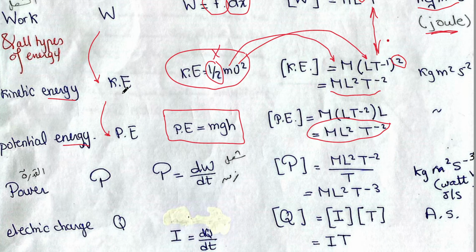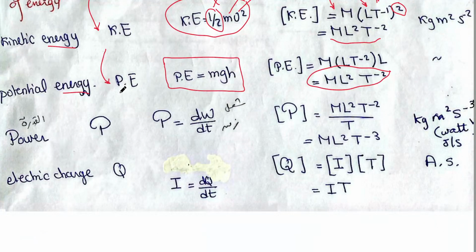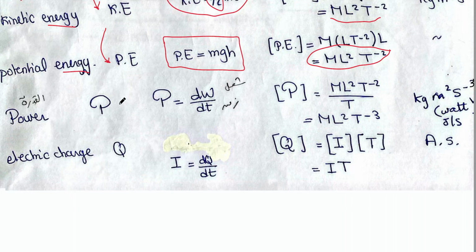The next example is the power. Power is what we called energy per unit time. It is work dW by dt. Simply, it is energy divided by time. So I will take the dimensions of energy and divide it by the dimensions of time.